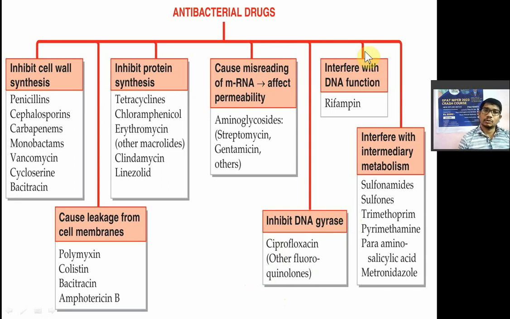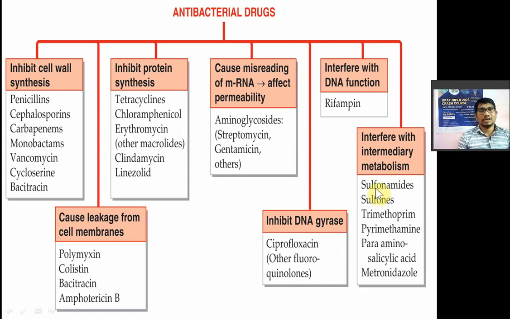Now next class number 6, those drugs which interfere with the DNA function like rifampin. Now class number 7, drugs which interfere with the intermediate metabolism. In that you have sulfonamide, sulfone, trimethoprim. So here sulfur drugs like sulfonamide, sulfones, and trimethoprim is also a sulfur drug. All these sulfonamides have adverse effects like crystalluria.